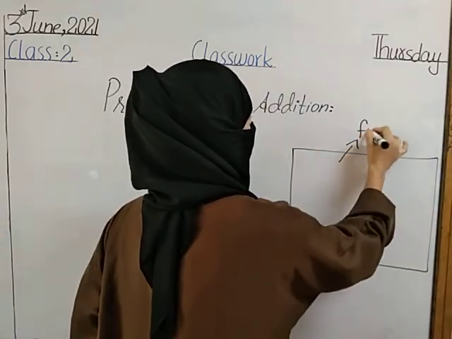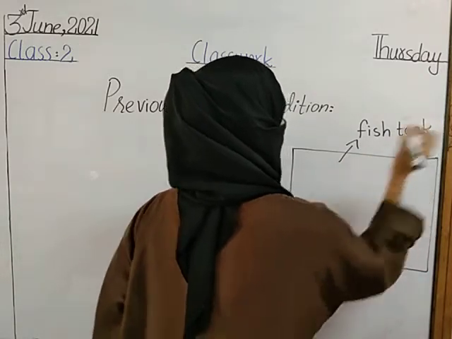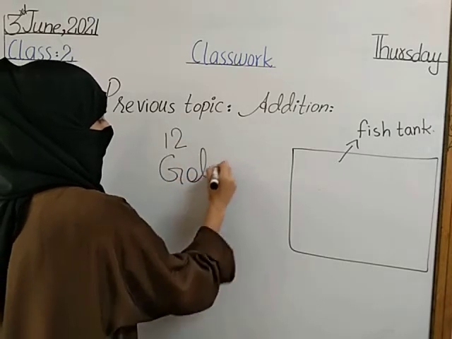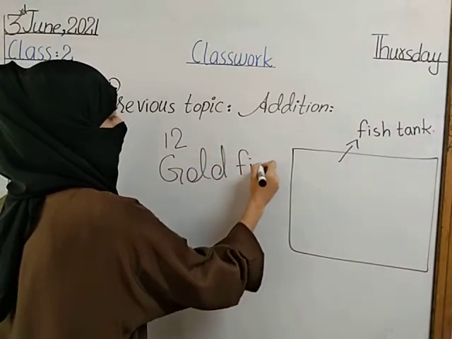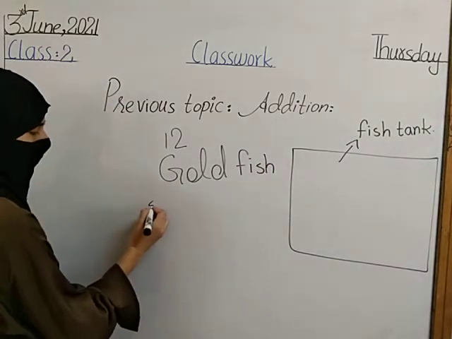Fish tank. 12 goldfish. Fish were taken from a tank. Fishes are like this.